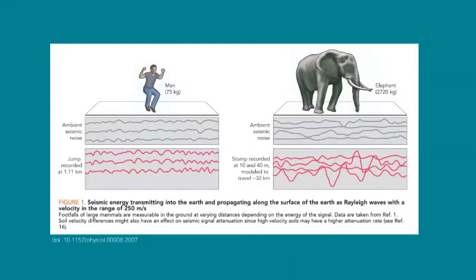So in this image here, we can see a comparison of a man jumping to that of an elephant stomping into the ground. You can see the first layer below their feet is referred to as ambient seismic noise, which is just another term for background noise. The pink layer below the background noise represents the Rayleigh waves I previously mentioned, and you can see that for the man jumping, the Rayleigh waves cannot be easily differentiated from that of the background noise. But for the elephant, however, the Rayleigh waves show a greater range of seismic fluctuation, which suggests that when the elephant is receiving these seismic cues, they are able to differentiate between the seismic rumbles and the background noise.